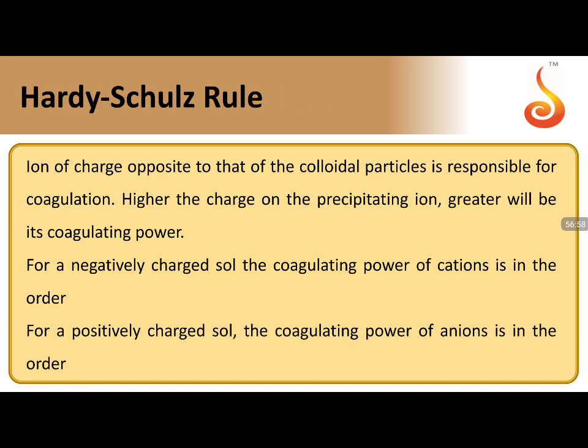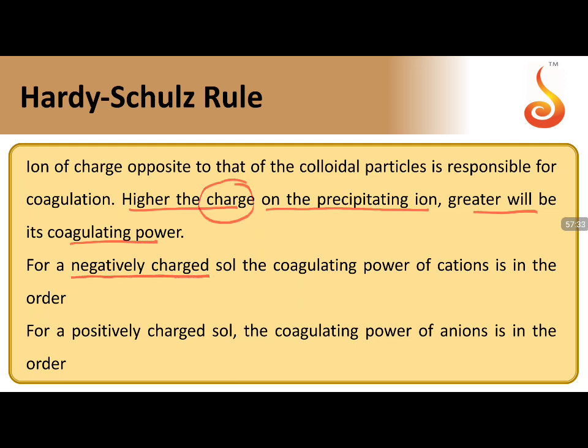Remember this point. Hardy-Schulze rule: every colloidal particle has some charge, so when you bring an opposite charge towards it, there is a coagulation possibility. Now, the higher the charge on the precipitating ion, the greater will be the coagulating power. So who can precipitate the solution much faster has more power. How do we decide the coagulating power of an ion? The one with the greater charge can precipitate faster.